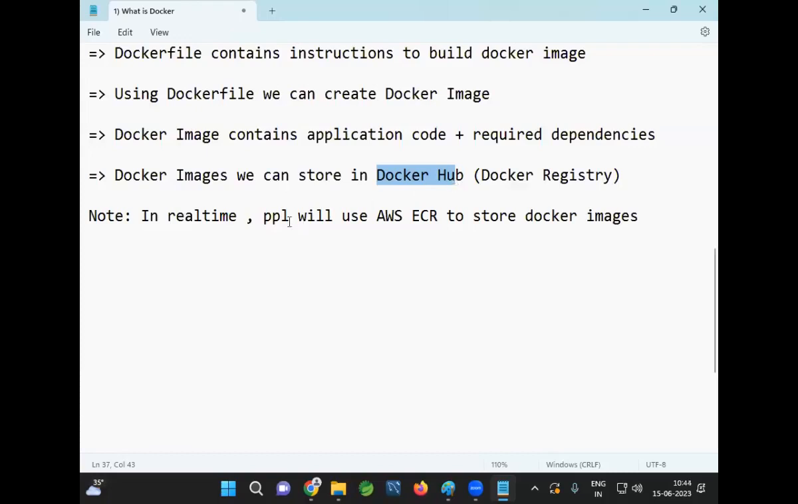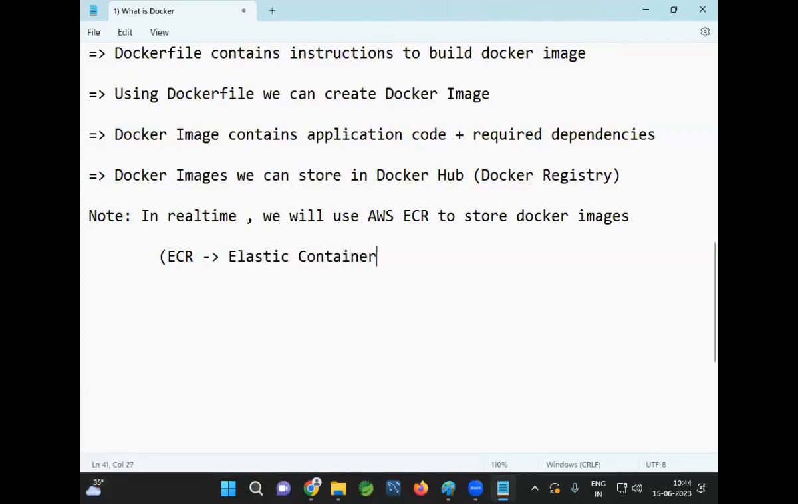In real time, we will use AWS ECR to store the Docker images. In our project, we are using ECR to store the Docker images. So ECR is used to store the Docker images. ECR stands for Elastic Container Registry.